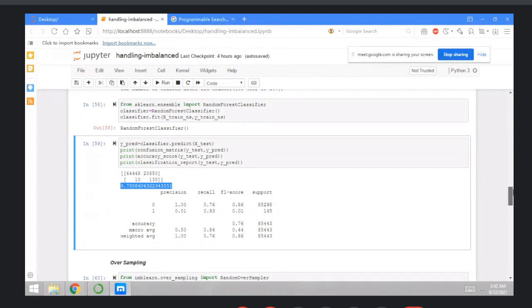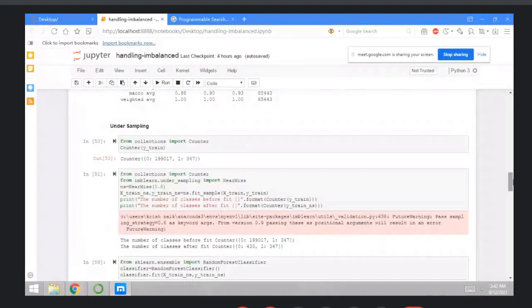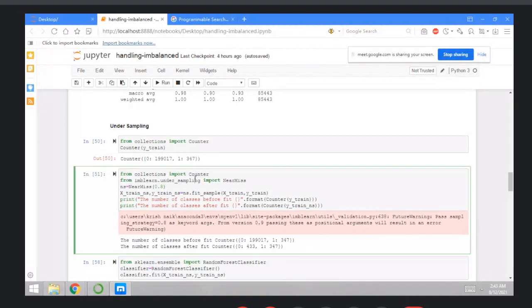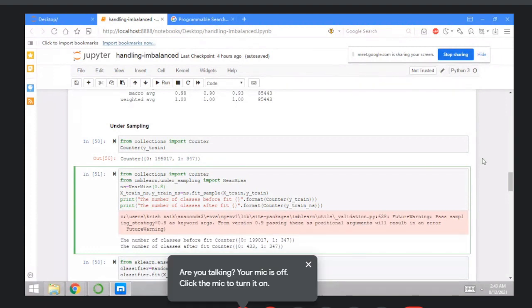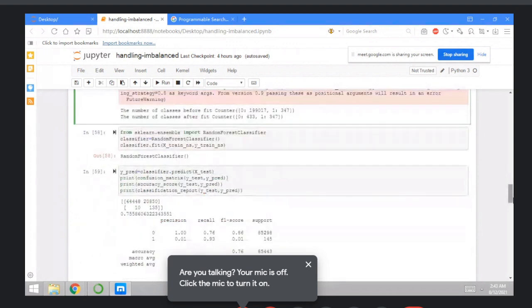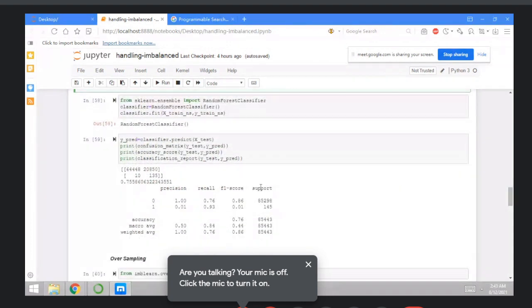So it's all about the undersampling. Number one, I repeat once again, how to perform the undersampling. You can import the Counter, means you can check the values of zeros and ones, like fraud and not fraud detections, right? Then import the method, that is NearMiss, create the instance of NearMiss, reduce the values 80% or 75%, right? And take 1,000 from the one sample, take 1,000 from the second sample and create your model. The second thing is initialize your random forest classifier here, and check your predictions value.